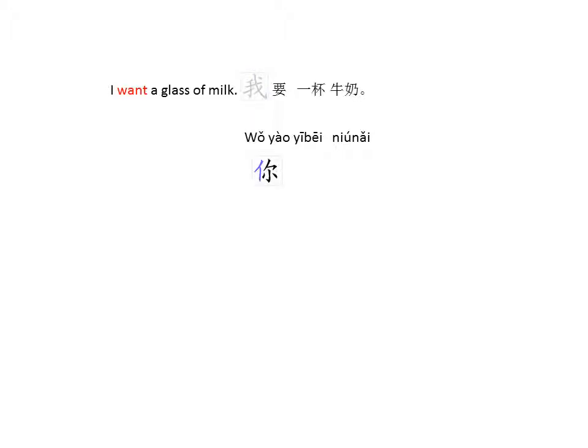How about this character? Can you read this character? Watch the stroke. On the left hand side of this character, the left hand component is actually 人, which means a person. And this character is you. So how would you say you want a glass of milk? What is you in Chinese? It is 你. So it will be 你要一杯牛奶.